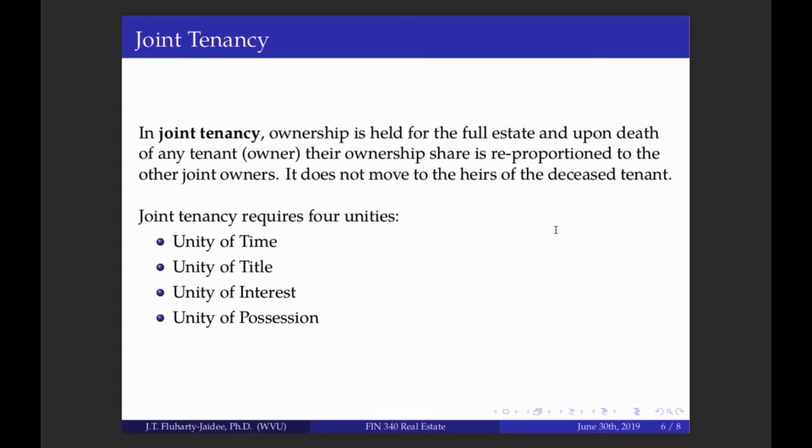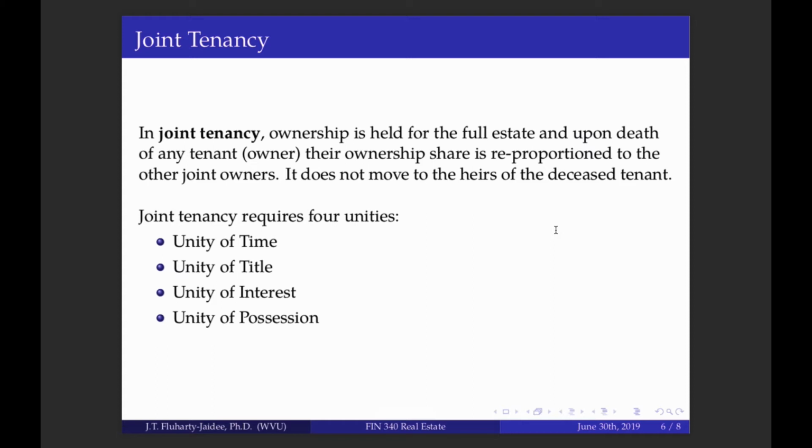Okay? For joint tenancy to exist, you need unity of time, unity of title, unity of interest, and unity of possession. Okay? Unity of time means that the ownership must be struck at the same exact time. You cannot create joint tenancy at another time than purchasing the item or striking the joint tenancy of ownership. Okay? Basically, you can't just give up the right to somebody else.